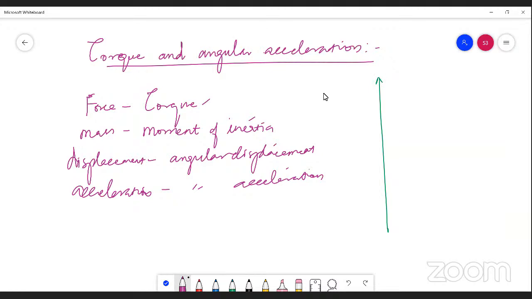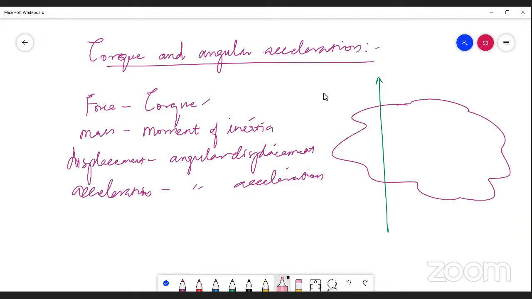A rigid body is a solid body, which is undergoing a circular motion.